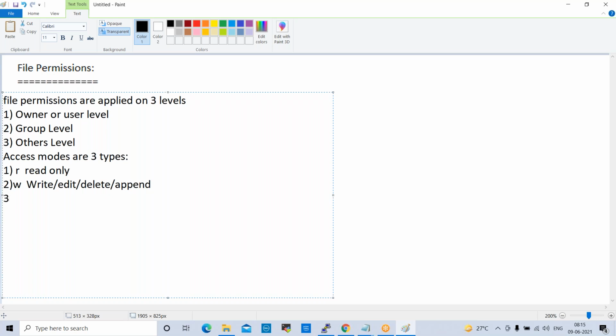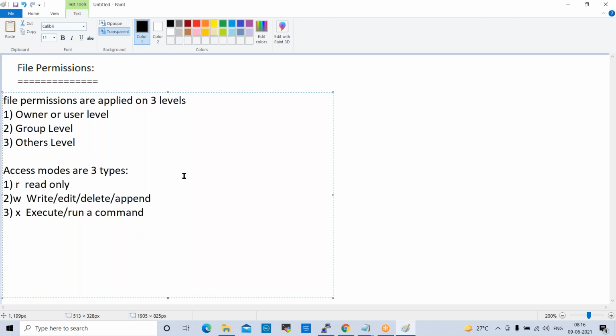Third one is X. X means execute, or run a command. So file permissions have three levels, and access modes are 3 types.